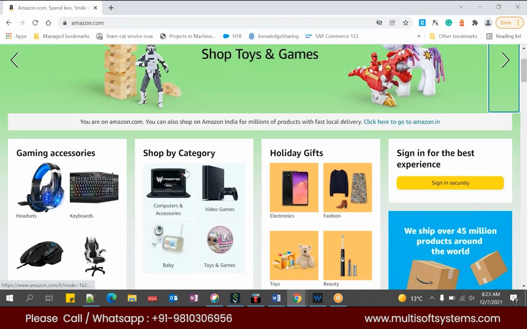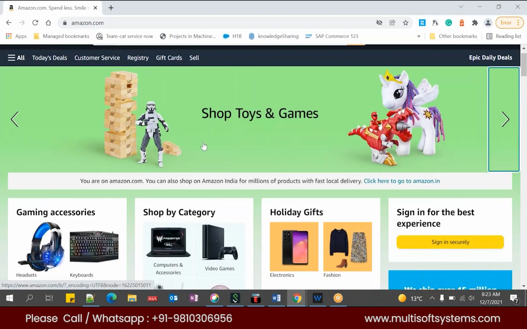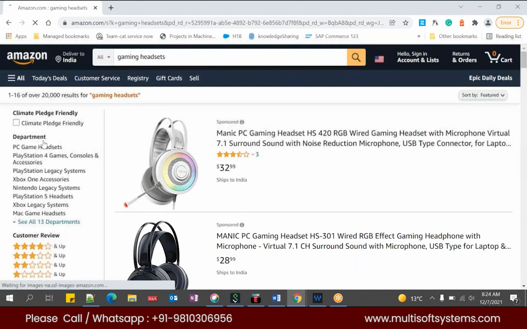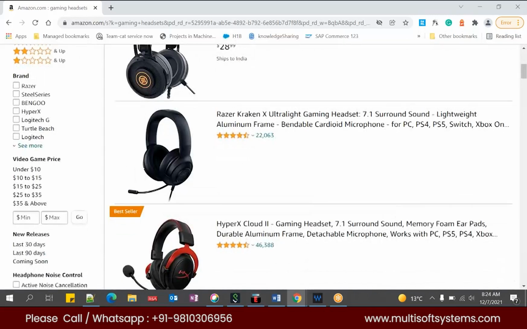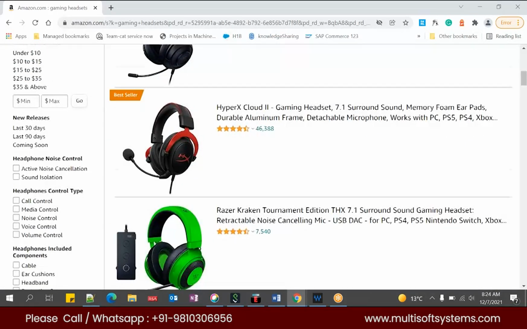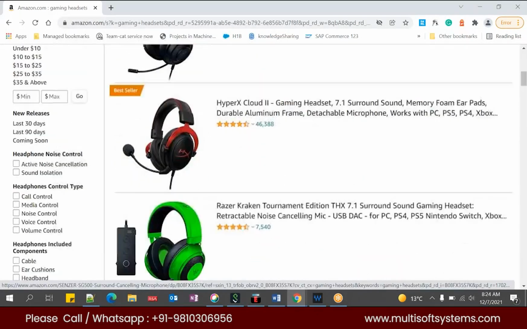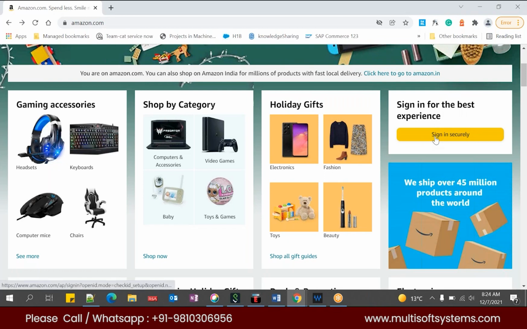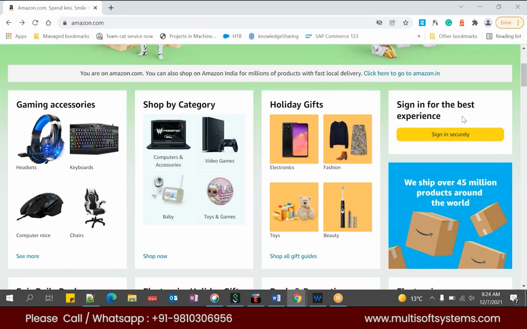And these all are different components. Everything you see, this is a rotating component. This is a simple link component. When I click on this particular link, what will happen? I will be redirected to this gaming related information, the category where you will see all the gaming accessories. I'll go back. This is also a link component, and this is also a link component, and this is the place where we have provided the sign in option. So this is called the login component.